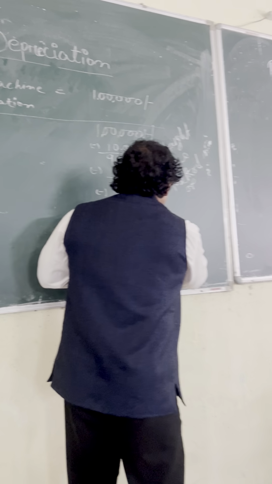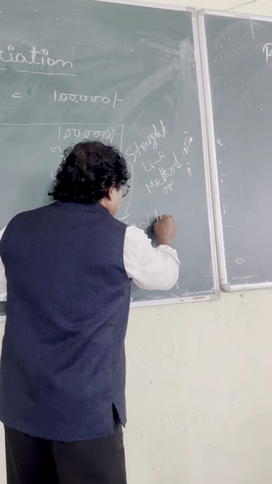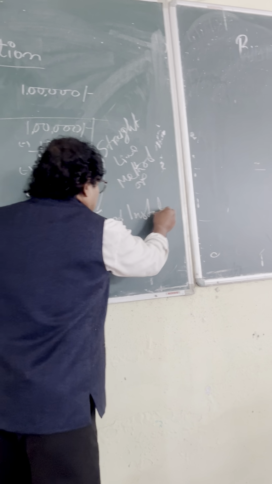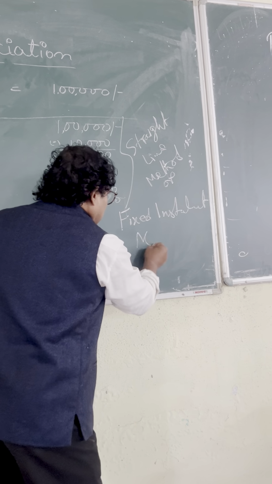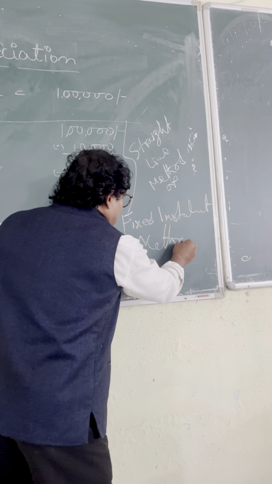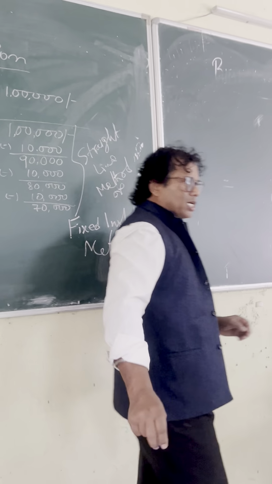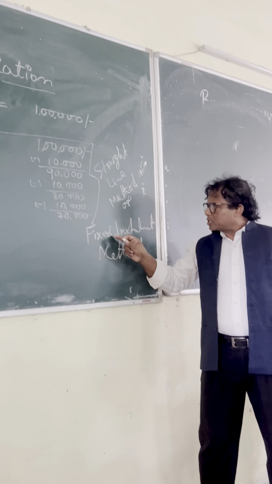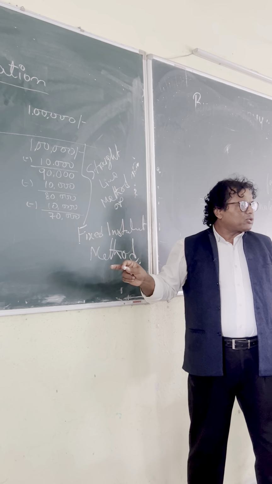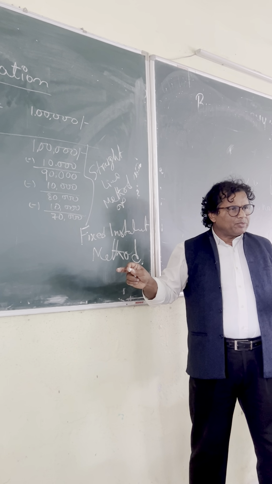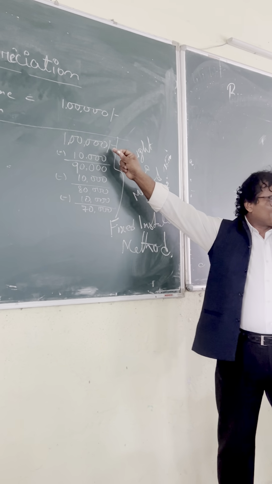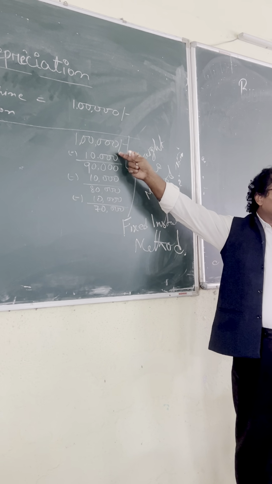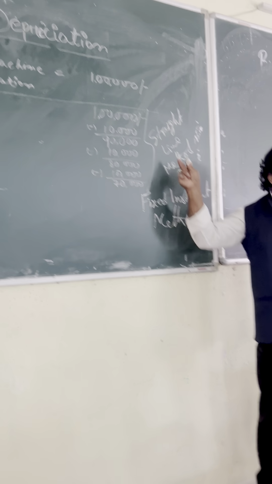This is also known as fixed installment method. So these are the same thing. We can say straight line method. You can say fixed installment method, and you can say any other name, whatever may be. Like percentage on the original cost. Someone says 10% on the original cost. So you should understand this one.